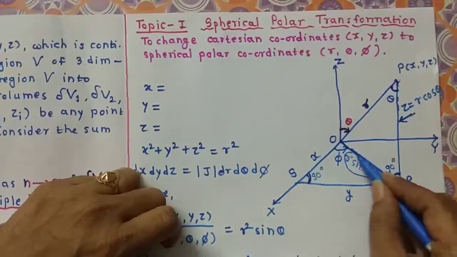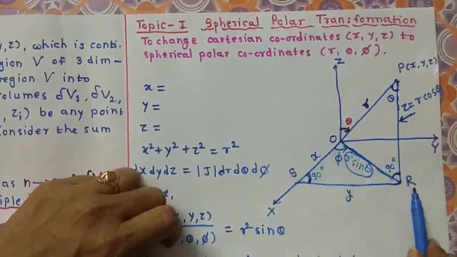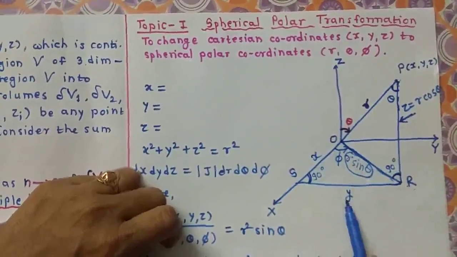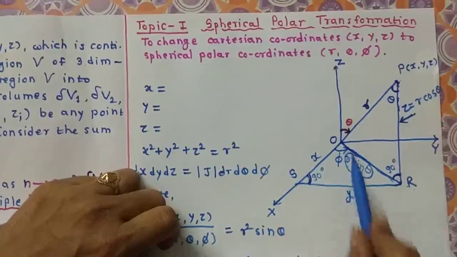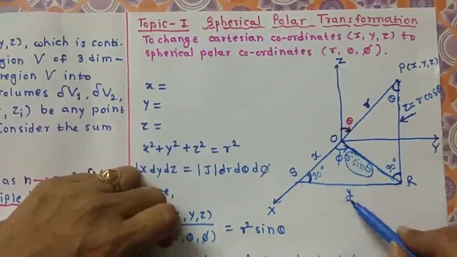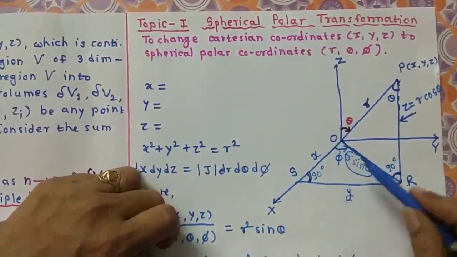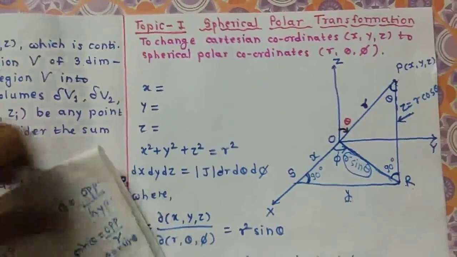So this r sine theta is the hypotenuse of triangle OSR, right? Again, y is the adjacent side, and we know cos phi is equal to, sorry, with respect to this phi, y is the opposite side, right? And we know sine phi is equal to what?